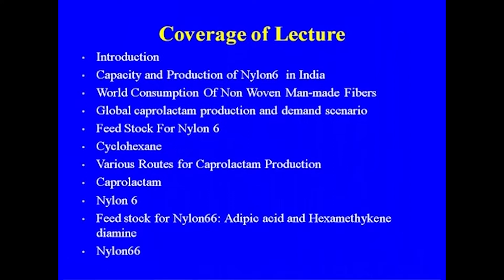Then global caprolactam production and the demand scenario, the feedstock for nylon 6 and cyclohexane, because cyclohexane, the starting material which comes from benzene, and we will detail the process flow diagram for cyclohexane manufacturing and the various routes of caprolactam, because a number of routes are available for making caprolactam, but cyclohexane remains one of the important feedstocks. Other routes are from toluene to benzoic acid, but the major route is from cyclohexane, and through the final Beckmann rearrangement of the reaction.